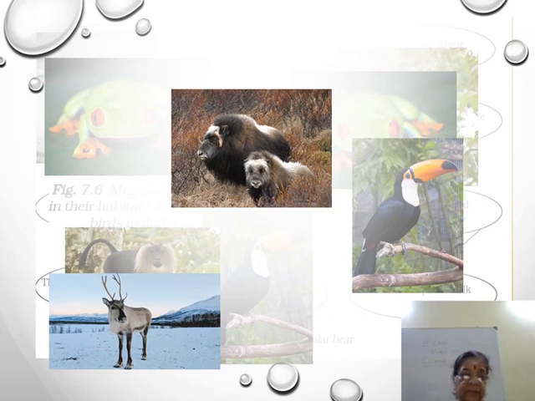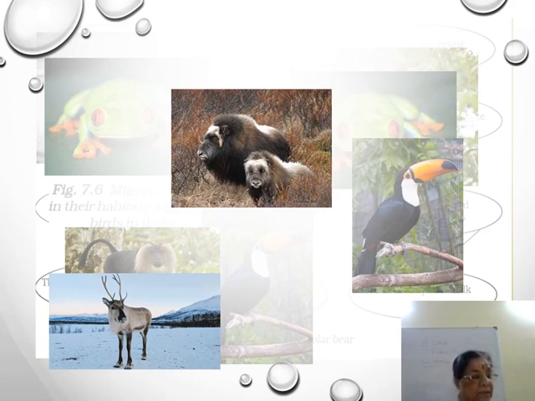Another typical example is the Indian elephant. The Indian elephant has adapted to the conditions of the rainforest. First, it uses its nose because it has a strong sense of smell.